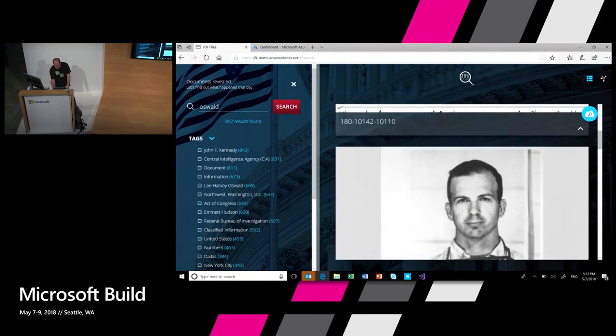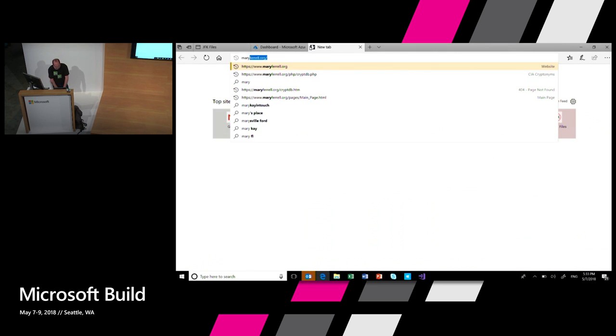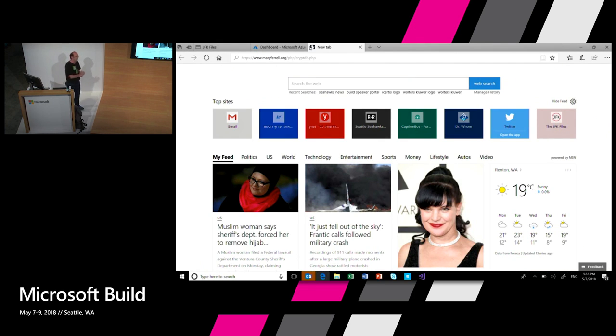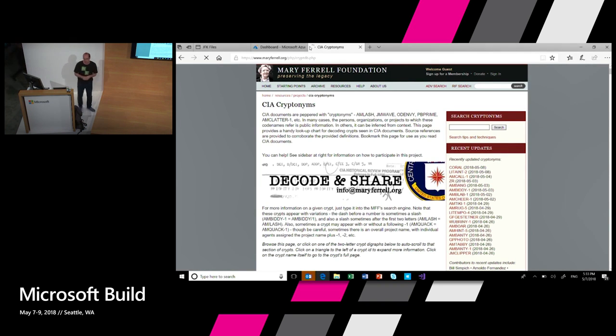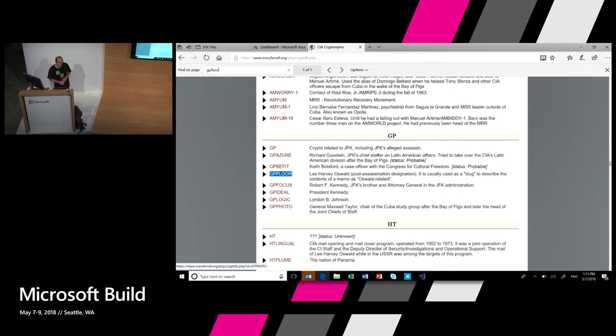Now, if I scroll a bit more down the road and find other documents, I find something here that looks like a typo. I see here something that says GPFLOR. Again, my query was for Oswald, but this is actually not a typo. If I go to this website, then some person, whoever that person is, has bothered curating a list of all the CIA cryptonyms on the planet as they relate to the CIA investigation. So GPFLOR is actually the code name for Lee Harvey Oswald according to the CIA. This is the internal cryptonym, the internal code name that they used.